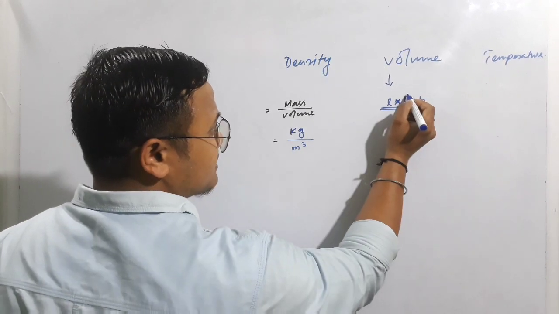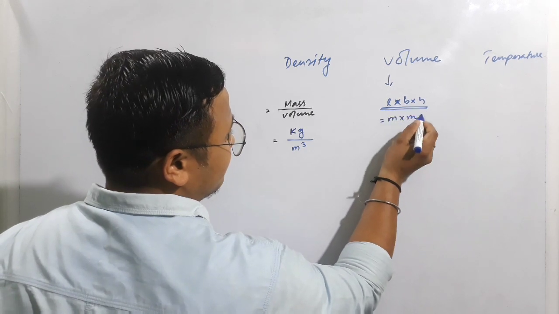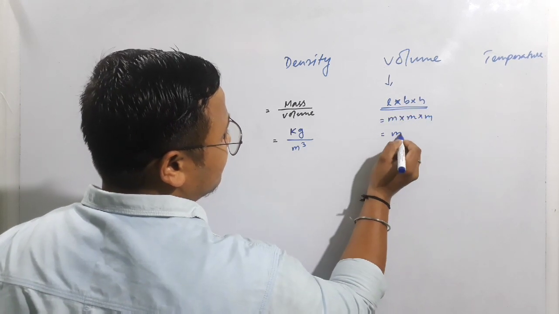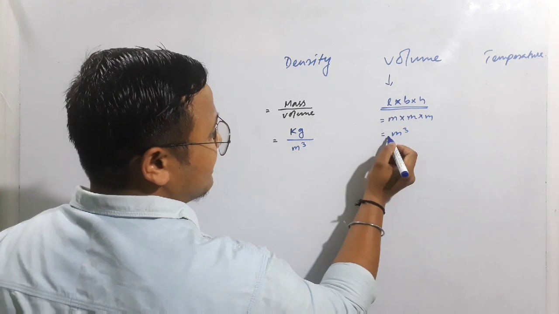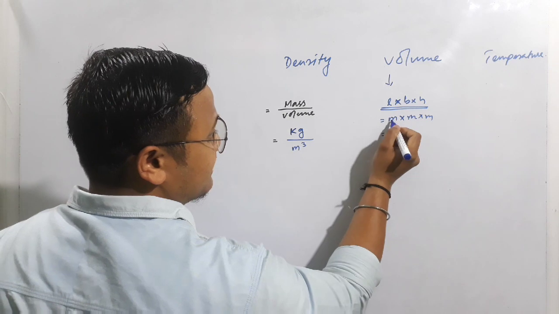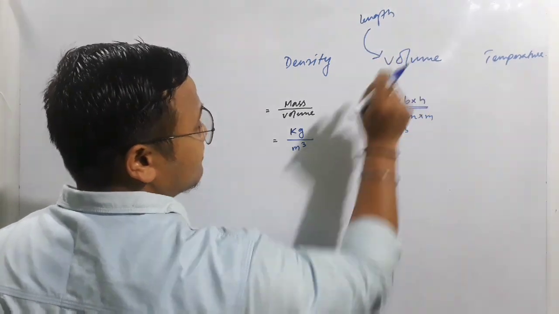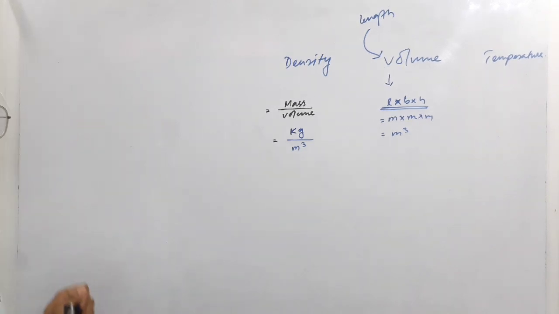Breadth is also a length, or height is also a length. So it will be meter into meter into meter, so it will be meter cube. Isn't this a derived quantity? And what is the base unit we are using here? That is meter, right? So isn't length acting as a base physical quantity to calculate the SI unit of volume, or to calculate volume, right?